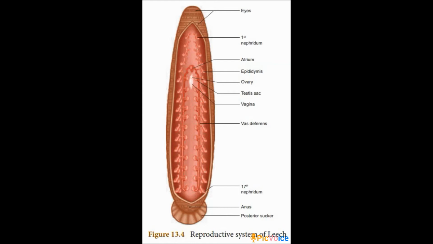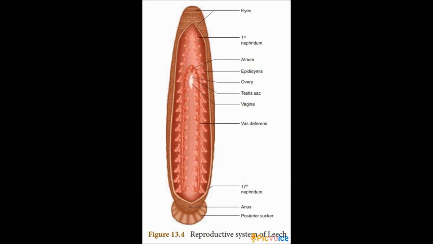The vas efferens becomes convoluted to form the epididymis or sperm vesicle to store spermatozoa. Then the epididymis leads to a short duct called the ejaculatory duct. These ducts open on both sides to form the genital atrium. The atrium consists of 2 regions, the prostate glands and a penial sac, which contains the penis that opens into the male genital pore.